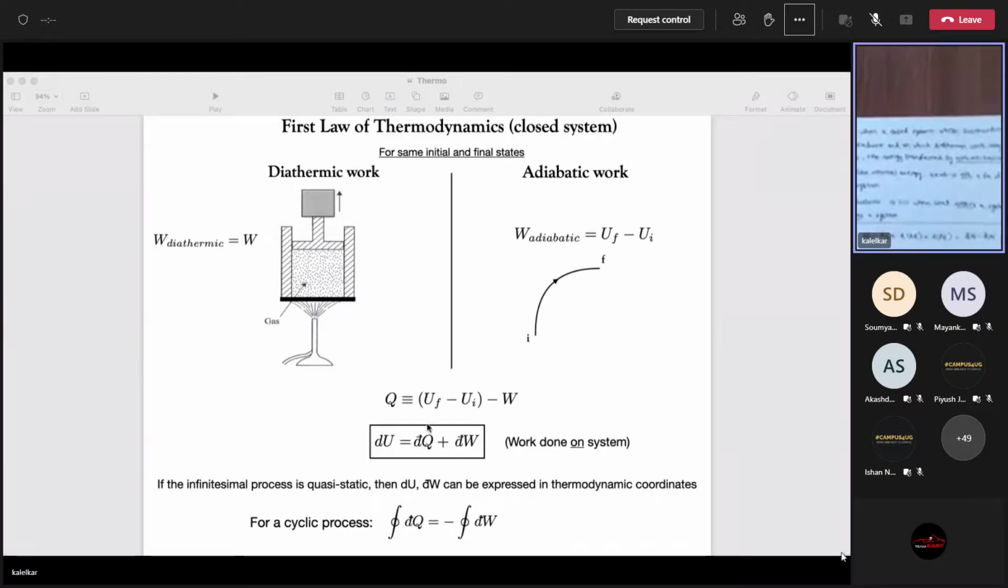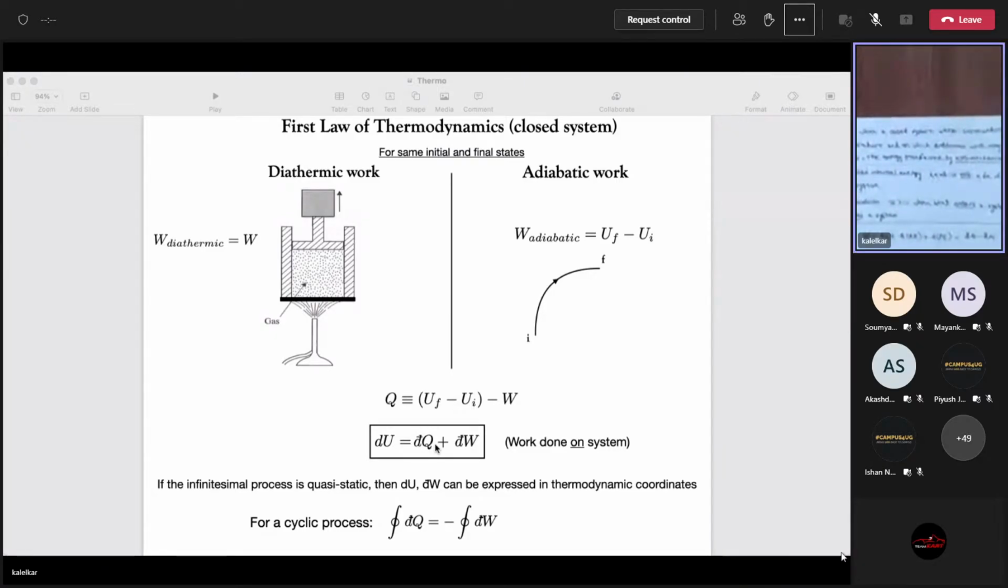And how do you understand this statement? This statement is to be understood as what is on the right hand side. This is a small number, maybe say 10 raised to minus 10 joules. What is d bar W? Again, some very small number, 10 raised to minus 10, 20, whatever you like. So what you have on the right hand side is a small number.